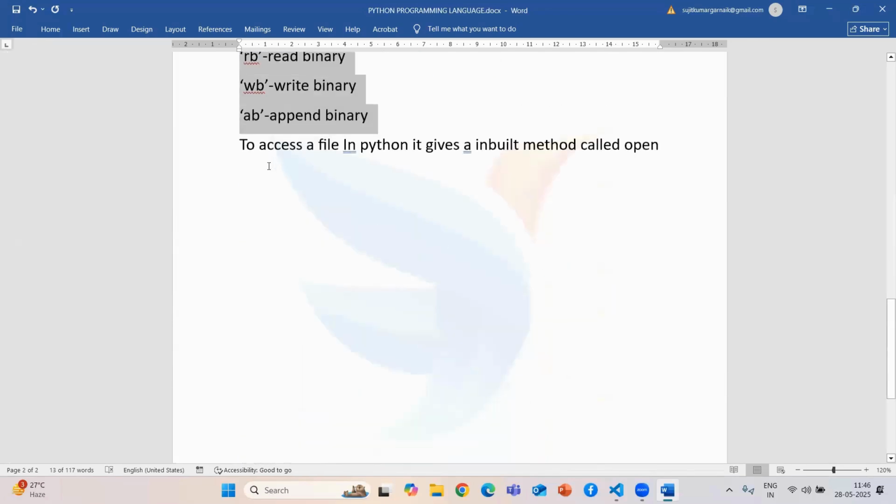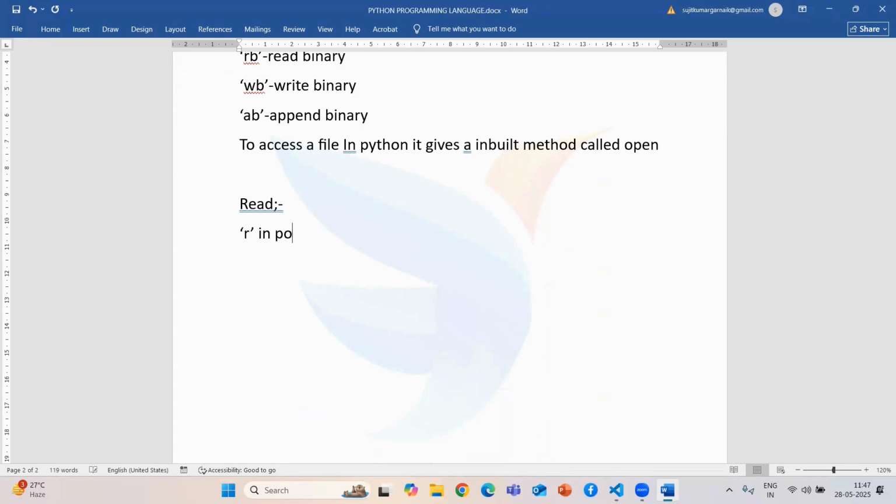The first access specifier we are going to cover is read. It is represented by a lowercase r, which we pass inside the open function.